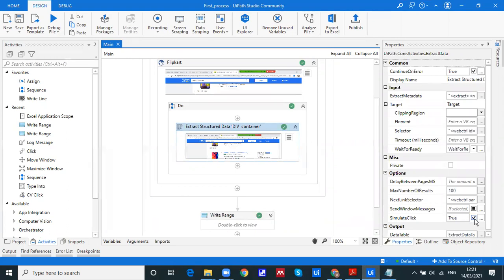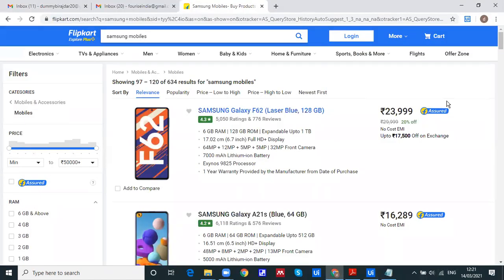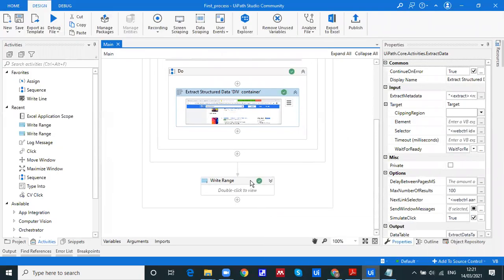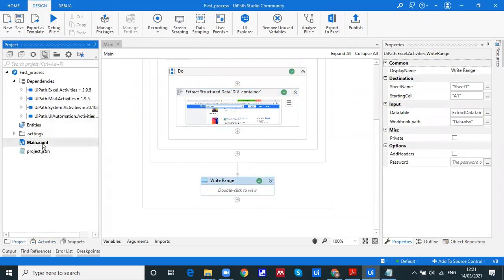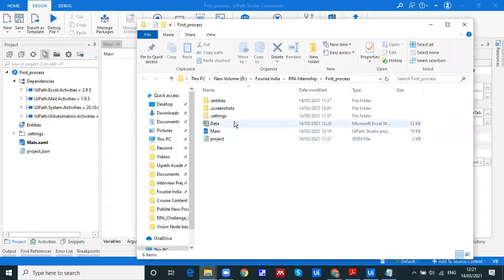This means the activity will work in the background. No need to fetch the data directly, but this is not going to work all the time. For a front-end application, sometimes you need to provide the file path directly and it will open the browser and extract the data. At this moment, it already has the data in the background, so it's working fine. Let's go ahead and see the Excel file and whether data has been extracted or not.